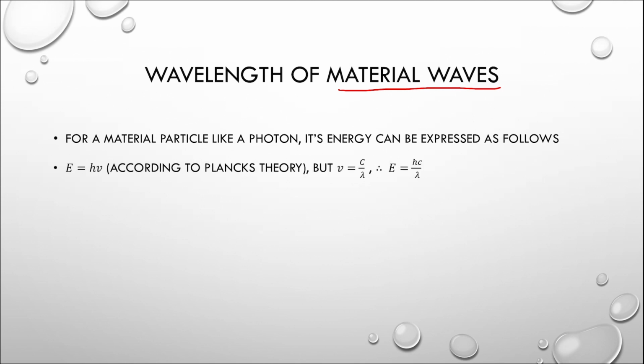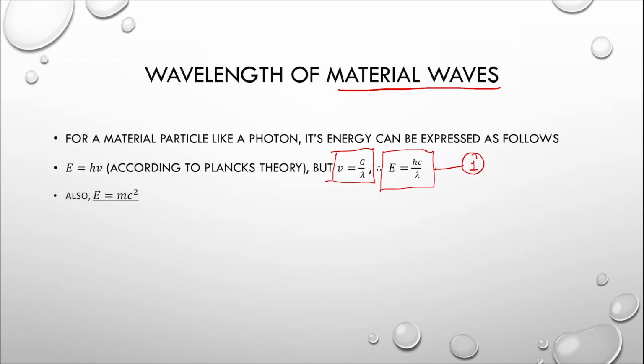But we also have a wave equation that states that nu is equal to c by lambda. Therefore, if I replace the value of nu as c by lambda, the energy can now be expressed as E is equal to hc by lambda. Let us give this as equation number 1.